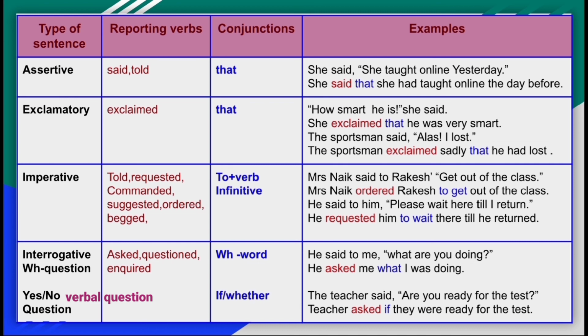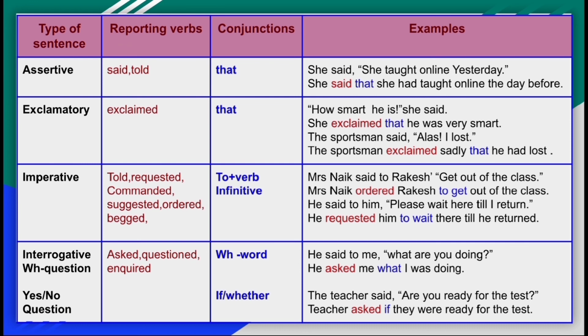Here we have used the conjunction if, and in your WH question we use the WH word as the conjunction. If which is there, then you will use which. If what is there, then what. If how is there, then how. According to your WH word, the conjunction will be there. And in a verbal question, if will be your conjunction.